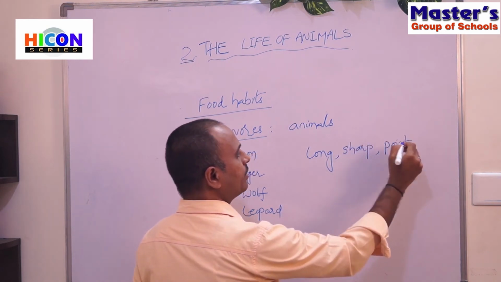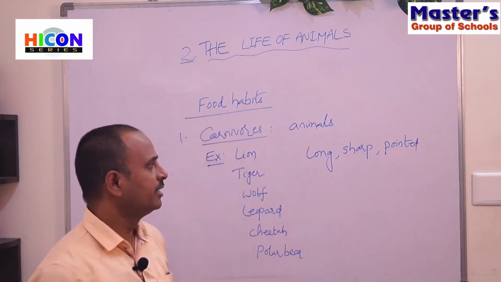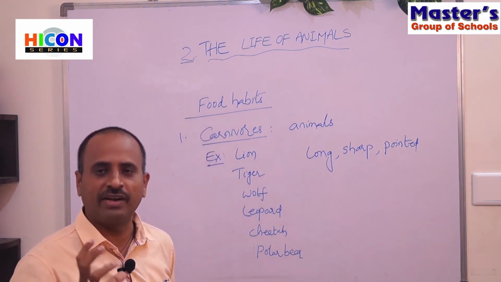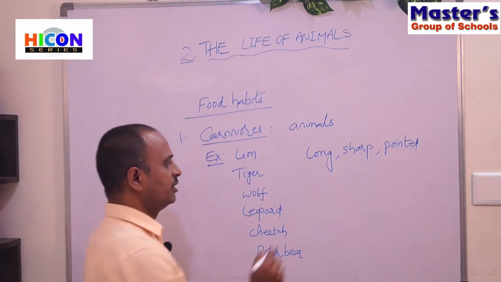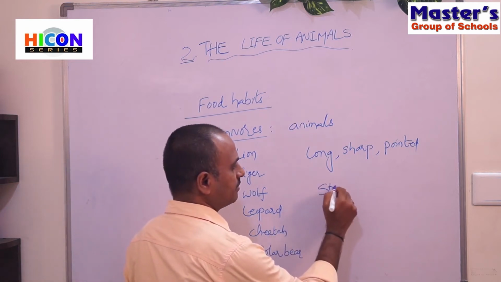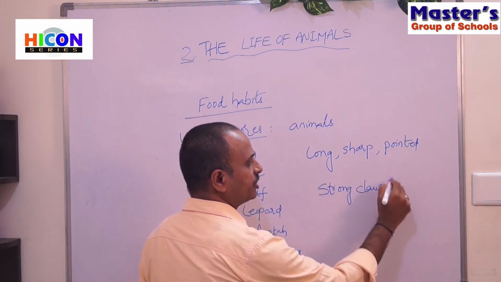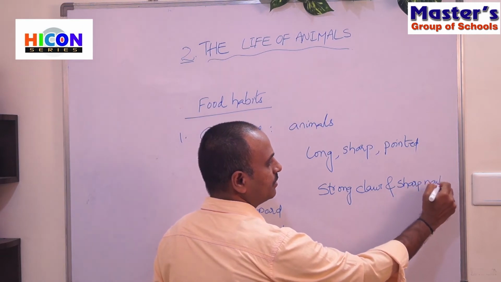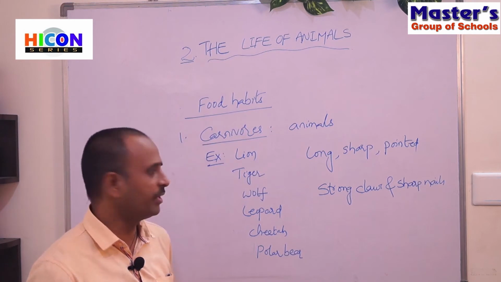These teeth help them to tear the flesh. And they also have strong claws and sharp nails.